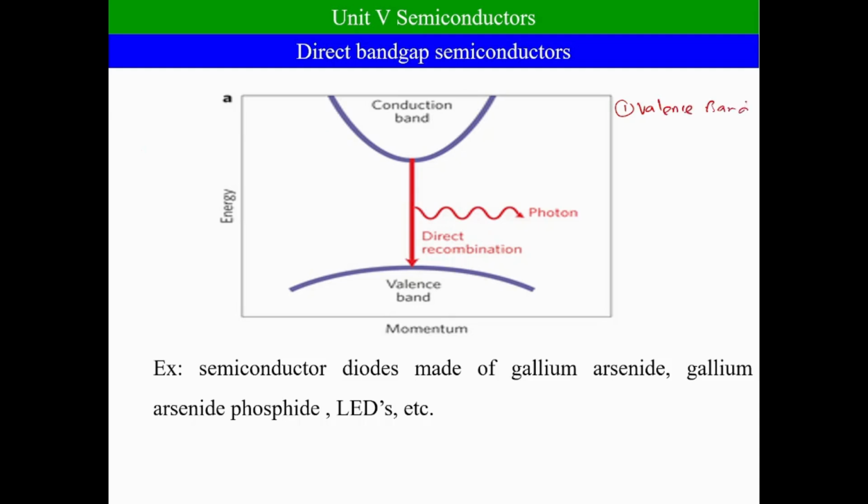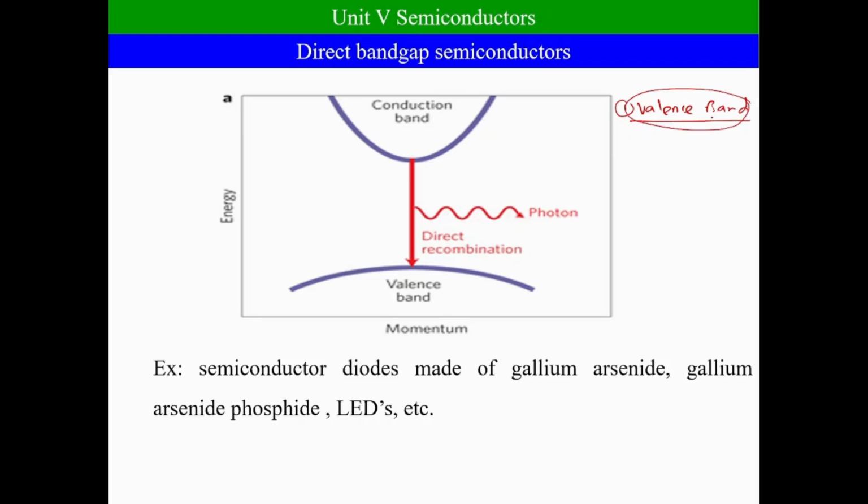valency band. Already I have given an explanation for the valency and conduction band. If you have any doubt, go back to this YouTube channel and refer to the origin of energy bands or energy band classification based on conductor, semiconductor, insulator. You will get a clear idea. Anyhow, I am going to explain the valency band definition right now. The band which is filled with the valency number of electrons is called the valency band.